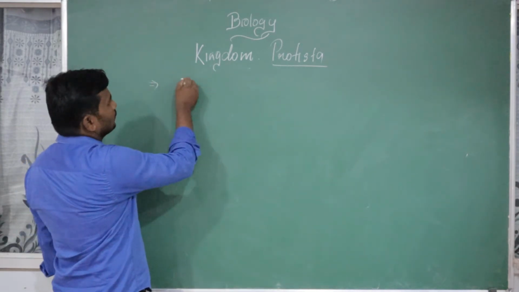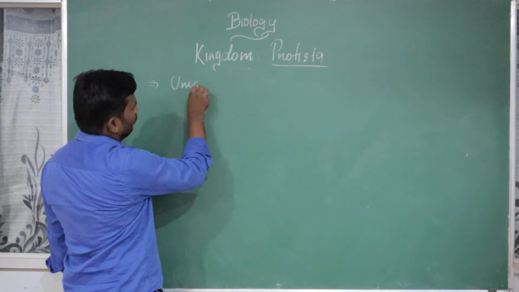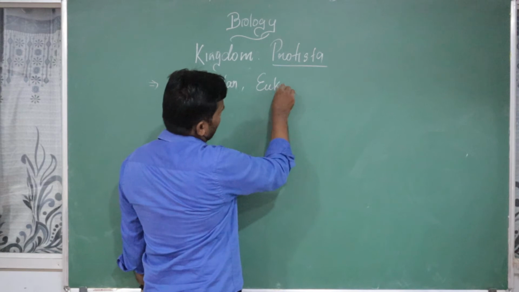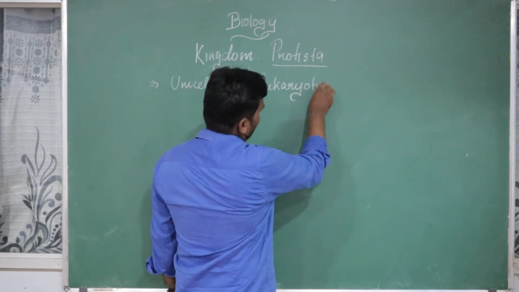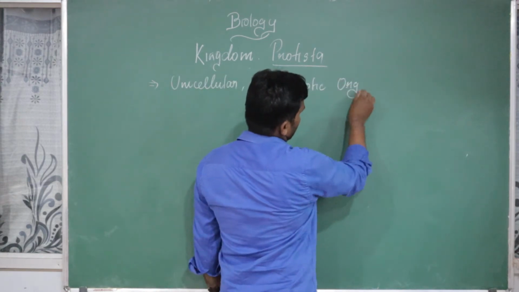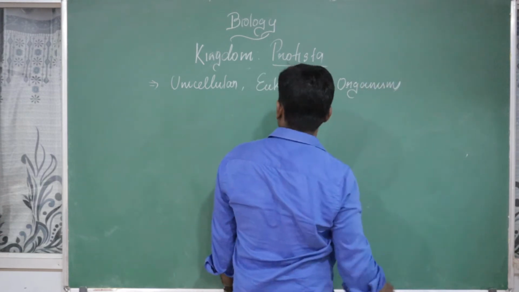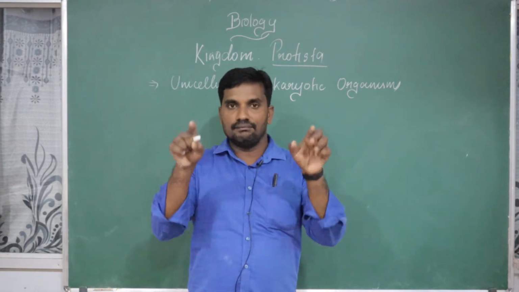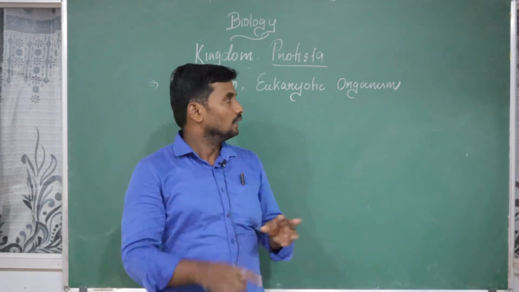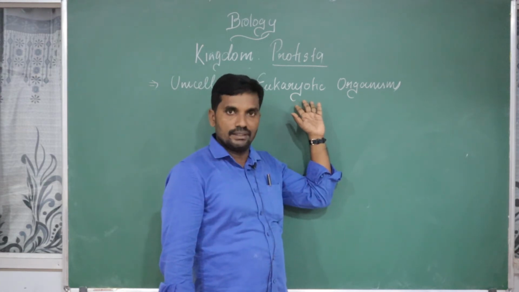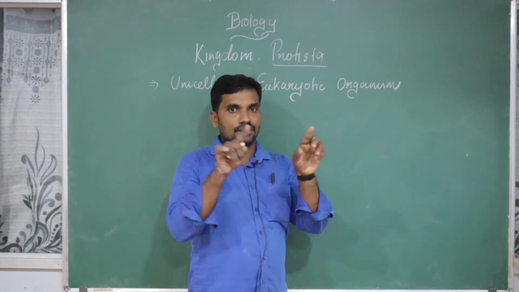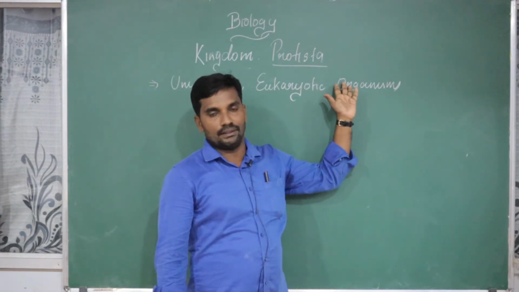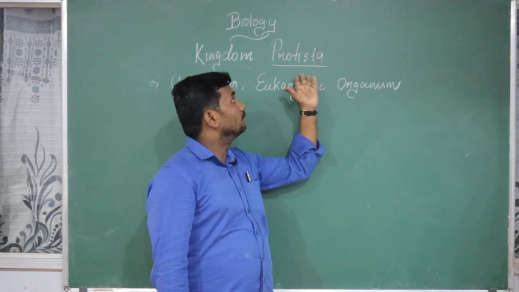The kingdom Protista basically includes all unicellular eukaryotic organisms. So what is eukaryotic? It has a well defined nucleus, well defined cells basically, with all the membrane bound cell organelles present in the eukaryotic cells. In evolution, the eukaryotic cells first appear in the kingdom Protista, from prokaryotic cells.